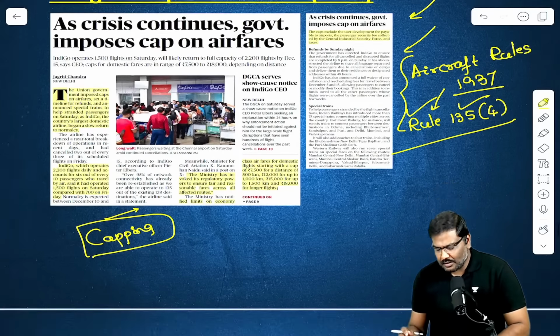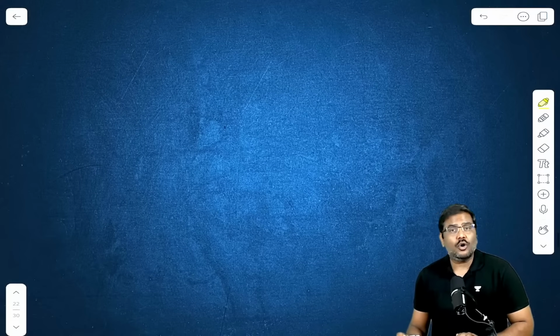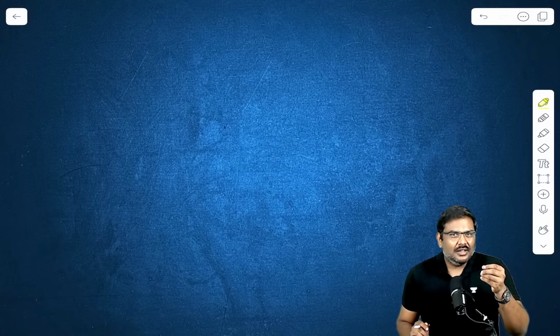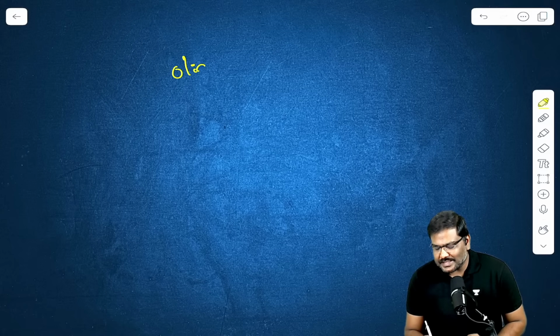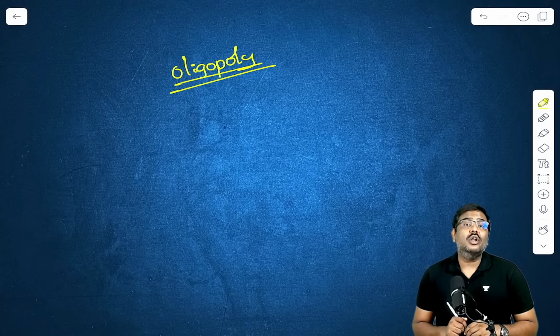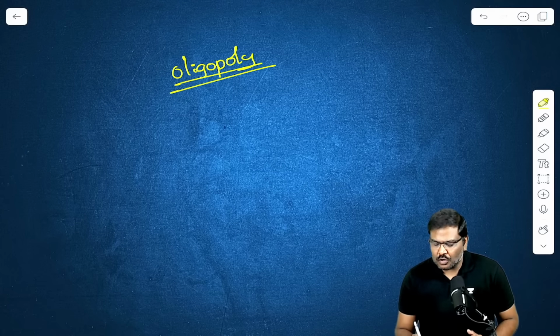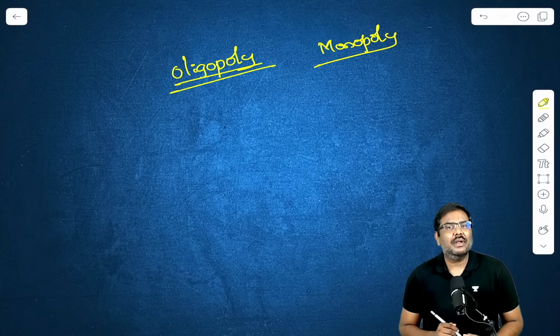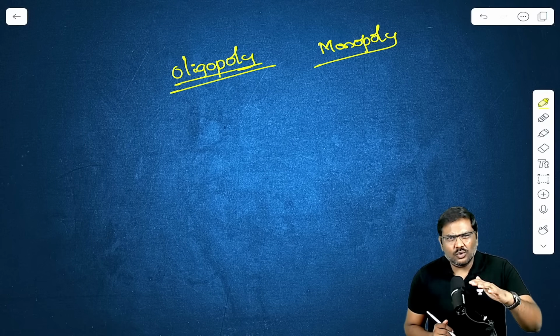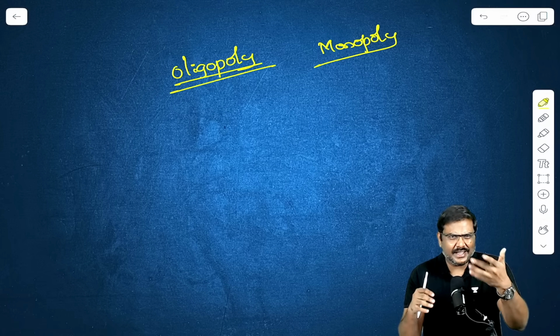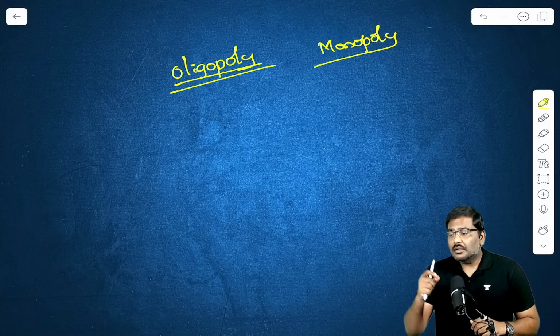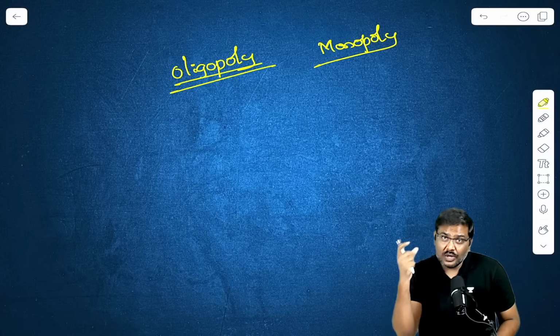Please understand, here itself you can understand the problem that is associated with the idea of having an oligopoly. Please remember the term oligopoly. What is the concept of an oligopoly? There is a concept of monopoly. Monopoly means there is only one supplier. In the civil aviation market, we do not have a monopoly. Yes, one company has a major market share. That is the Indigo company. But Indigo is not the only service provider.